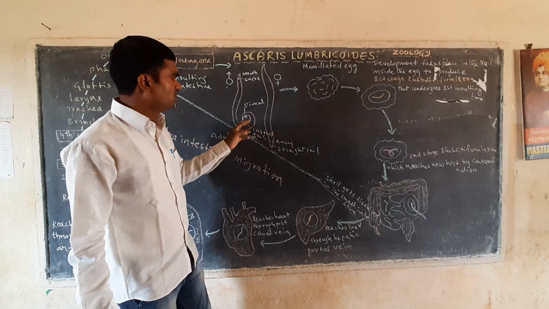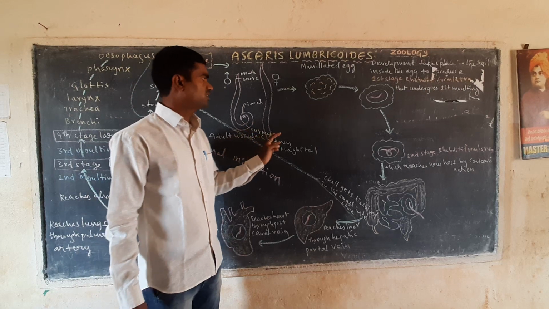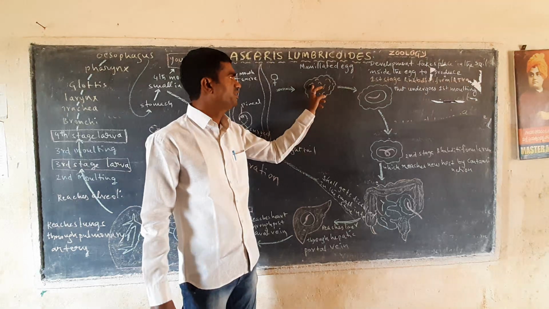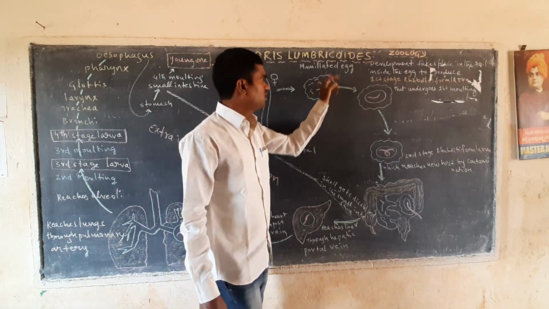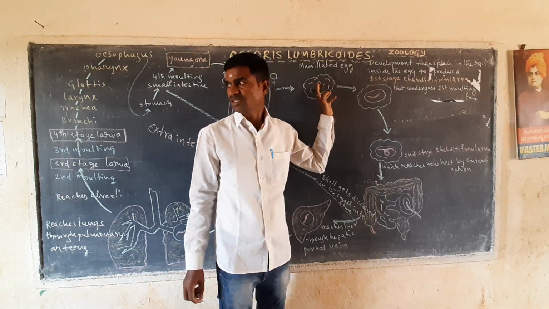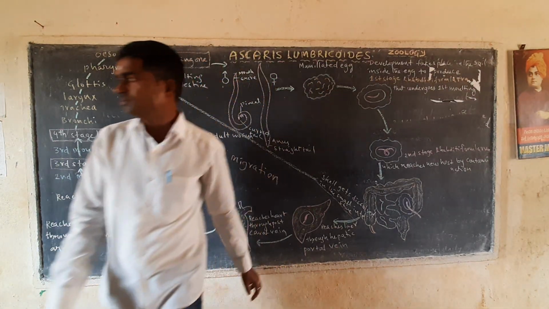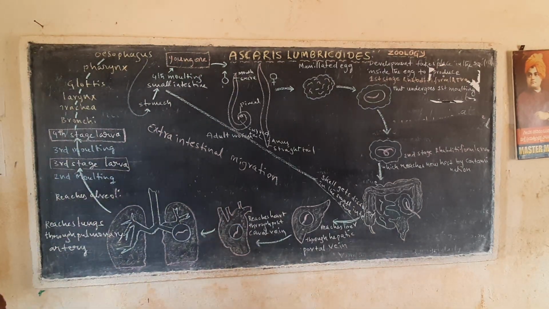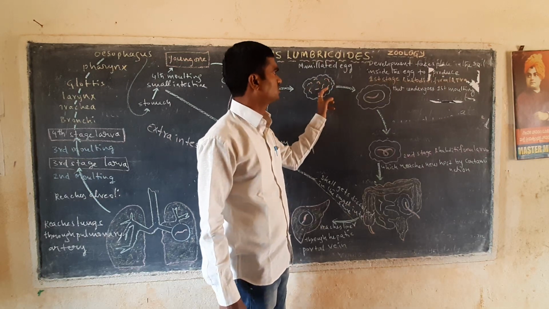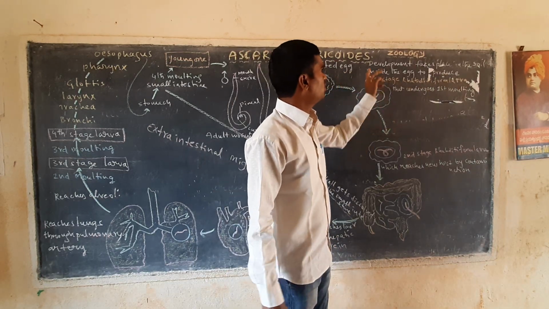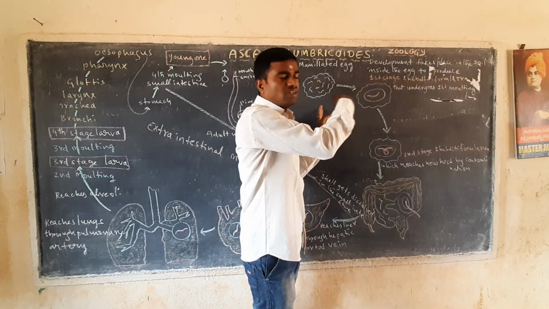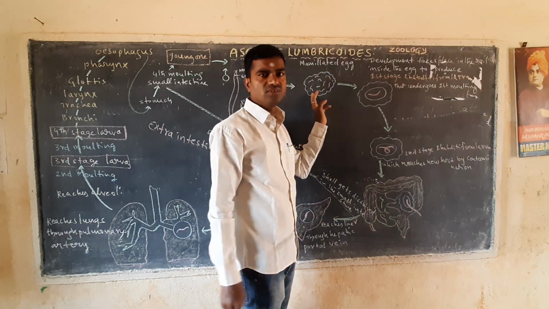Now here they do fertilization in the small intestine. Now these are released as mammillated eggs. These mammillated eggs contain protein and lipid surfaces. These are small eggs. Now the development of these eggs takes place in the soil. These eggs are passed into the soil through the fecal matter.